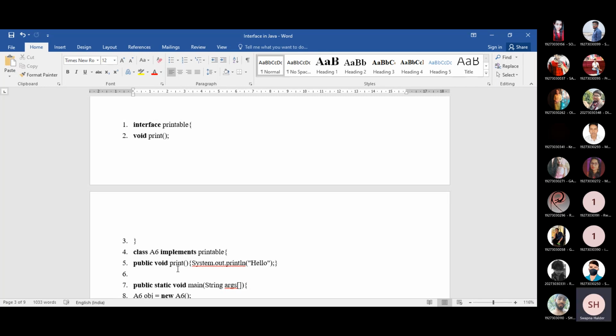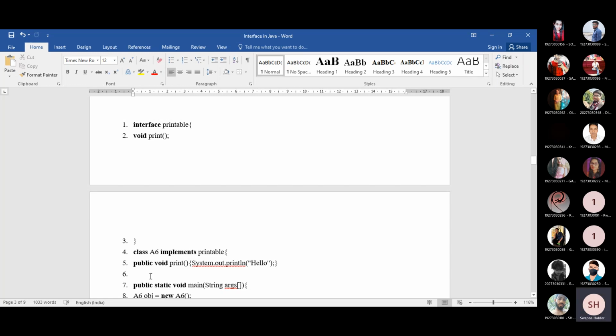Okay, so I have mentioned 3 points here. First point, you don't need to write the abstract keyword in front of the methods which are declared inside the interface. And the second point is you need to write the keyword implements instead of the keyword extends whenever we are using the interface concept.